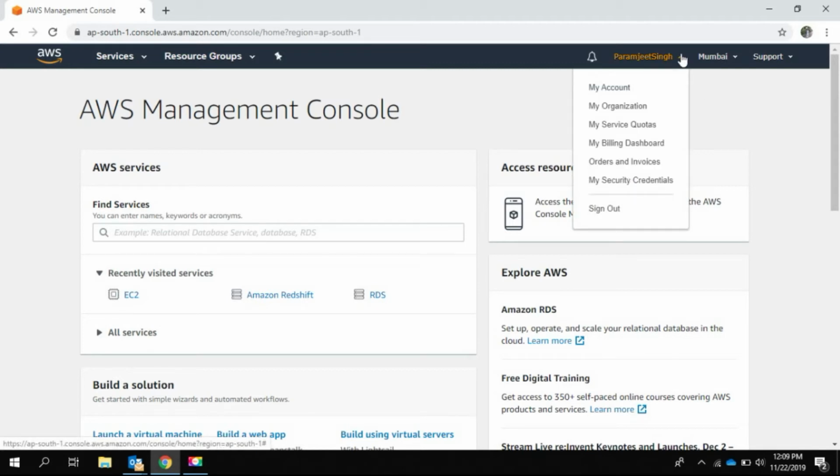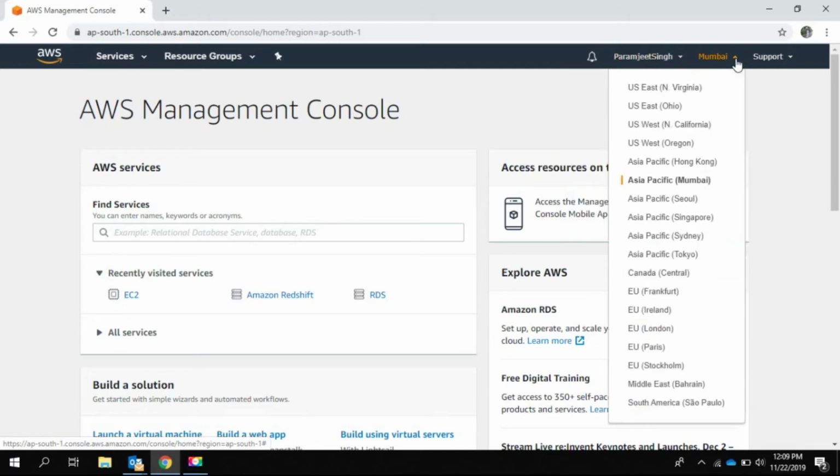However, it is not recommended to use your root credentials to perform day-to-day operations. Instead, you need to create users with adequate permissions to perform day-to-day operations. I am currently in the Mumbai location and I have chosen it because it is closest to me. However, you can choose any region where you want to launch an EC2 instance.